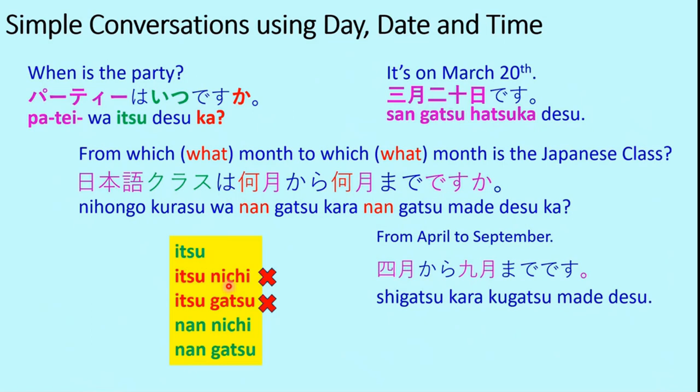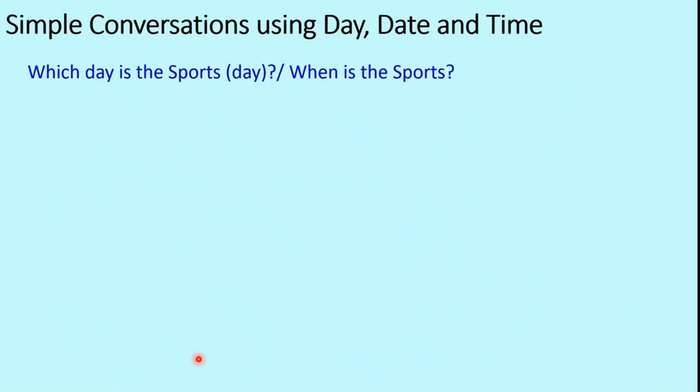If we use itsu, then it will only be itsu, nothing after that. And in its place, we can use nannichi or nangatsu. That is fine. This should be kept in mind regarding the usage of itsu and nan when asking something related to when. Let's move on.